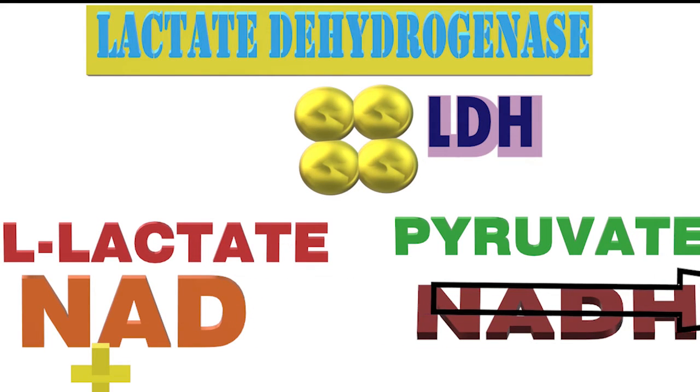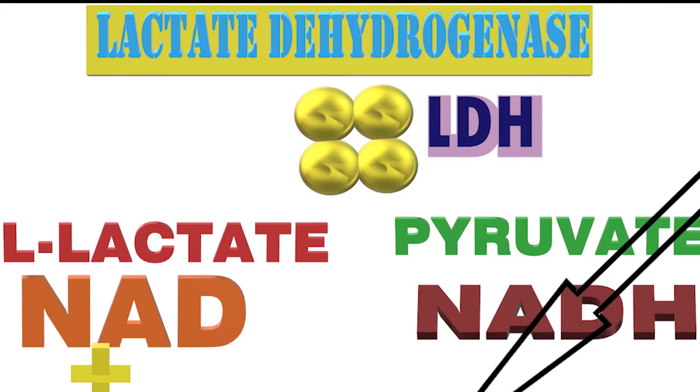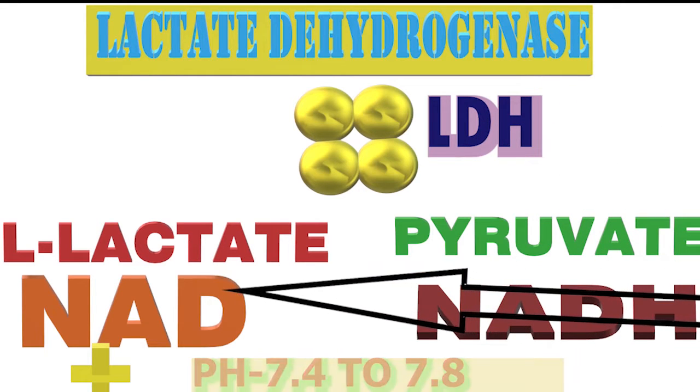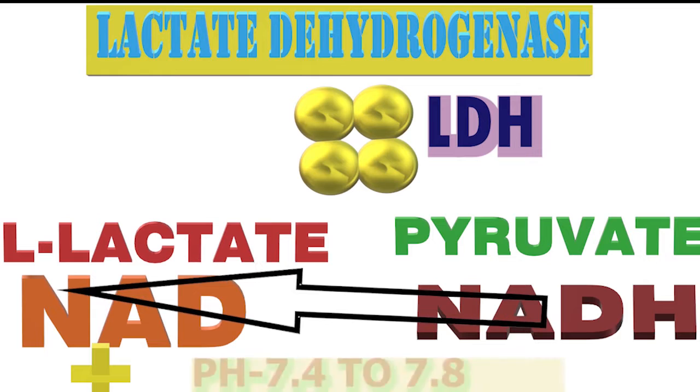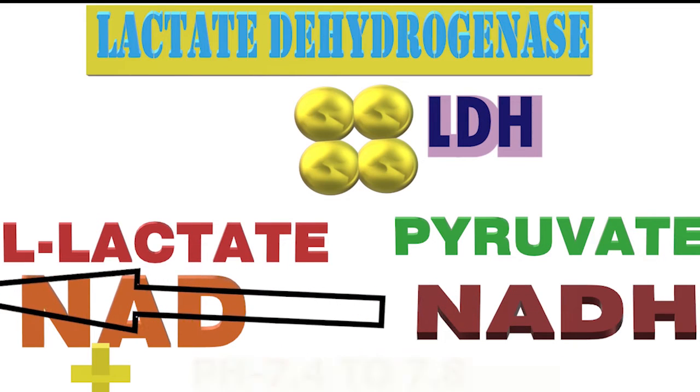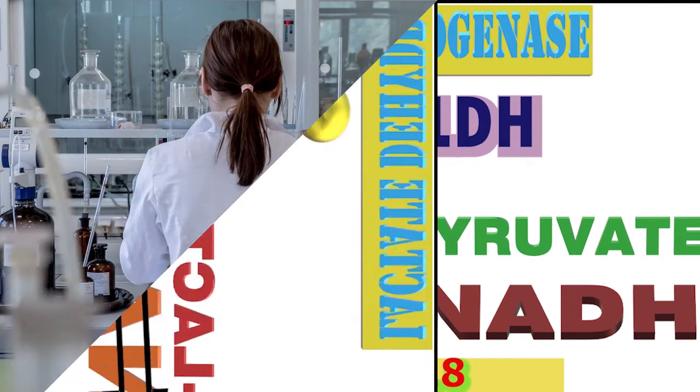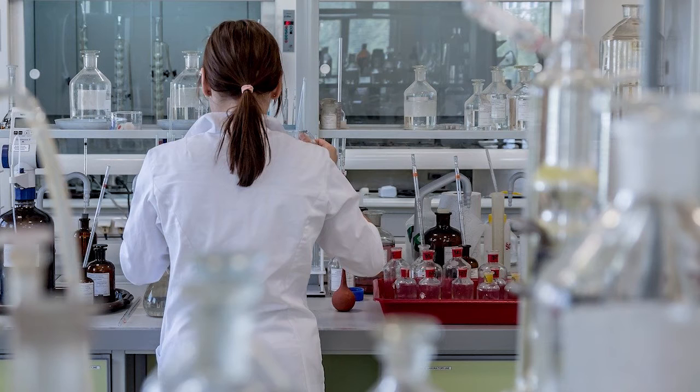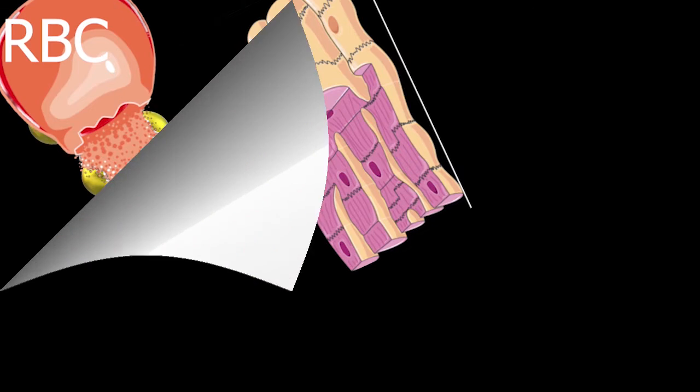The pH optimum for the lactate to pyruvate reaction is 8.8 to 9.8 and 7.4 to 7.8 for pyruvate to lactate. The optimum pH varies with the predominant isoenzymes in the sample and depends on the temperature and the substrate and buffer concentrations.